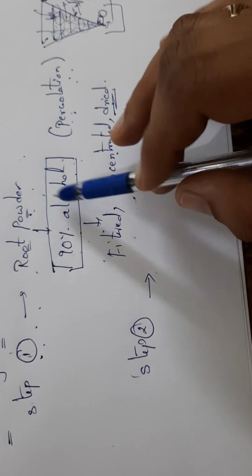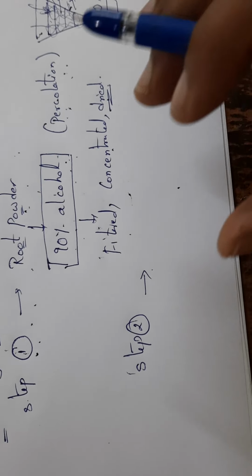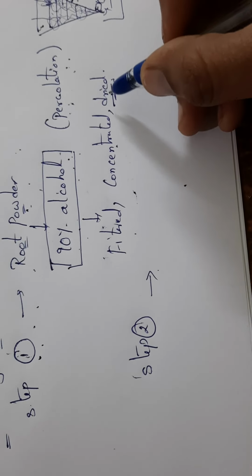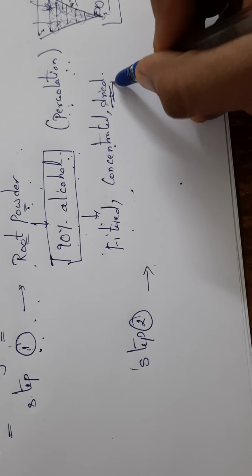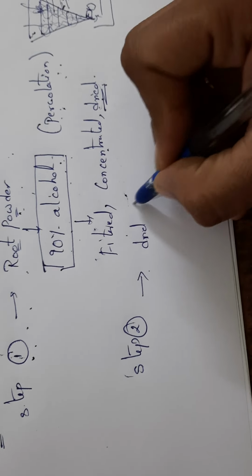In the first step we used alcohol, so in the second step also we have to use alcohol. Just remember that point. In the second step we take the dried product, the dried residue.